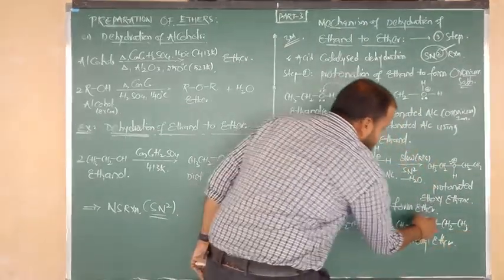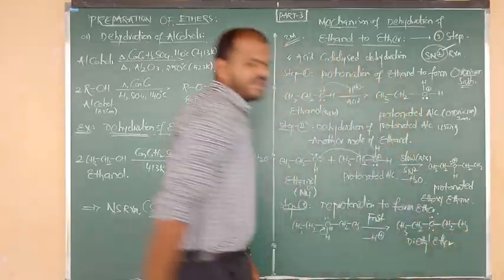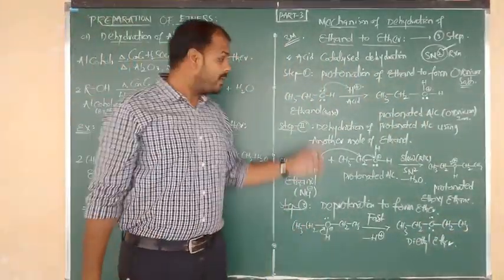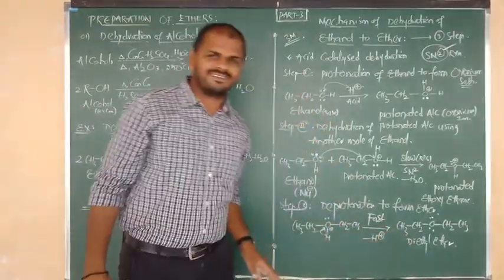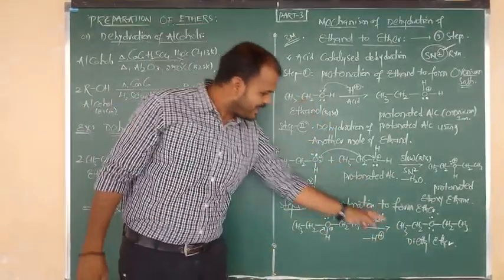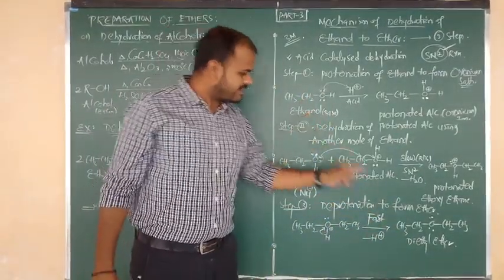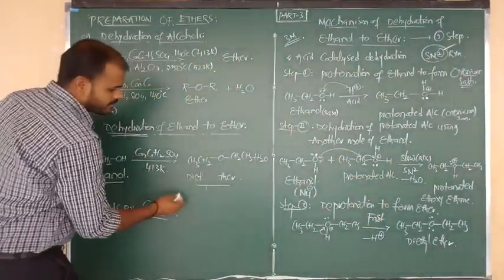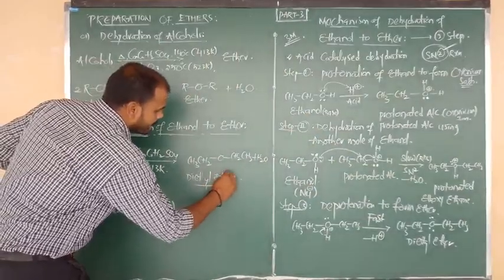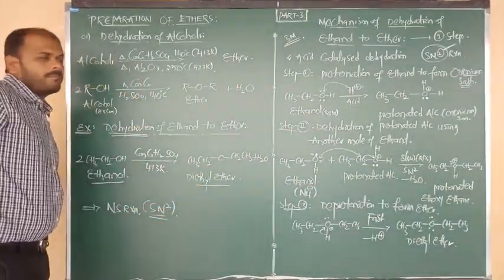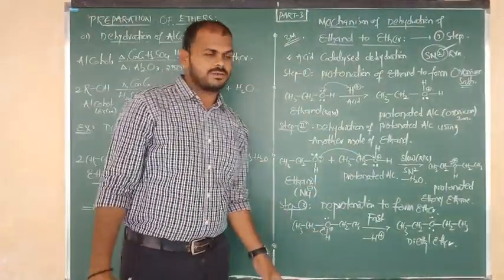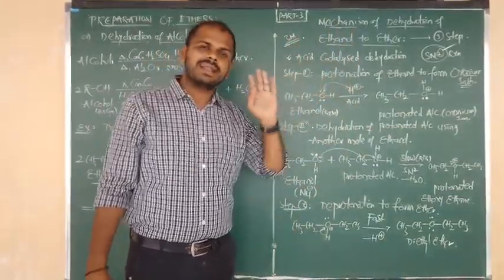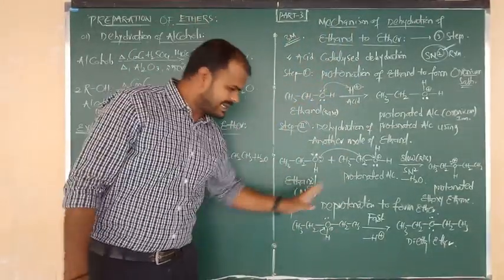Again, in that also oxygen contains two lone pairs. So this is your mechanism from ethanol to ether, or we can say ethanol to diethyl ether. Ethanol changes into diethyl ether by how many steps? 3 steps. So dehydration of ethanol to ether is an acid catalyzed dehydration. It proceeds in 3 steps.